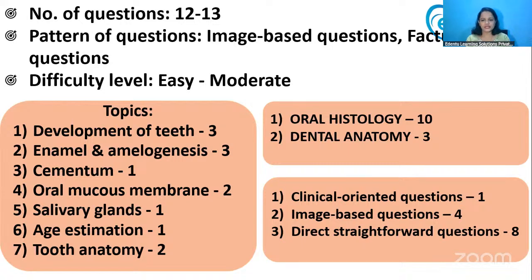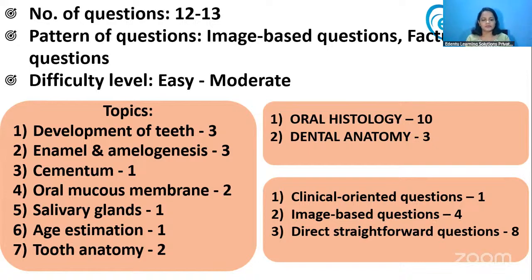Clinical oriented question, you can put that under oral pathology also, but for completion's sake, we had included it under the DADH itself. So 1 clinical oriented question was also there.